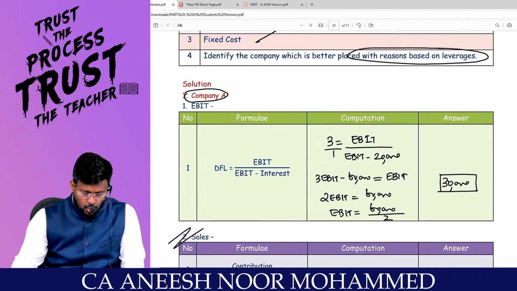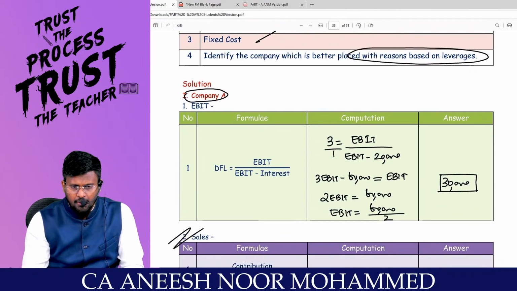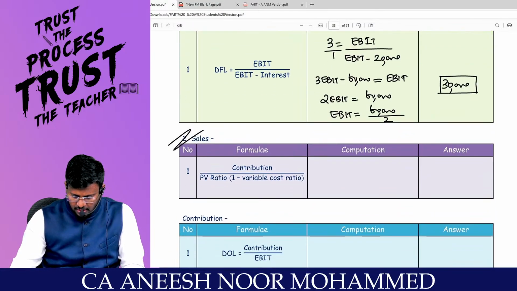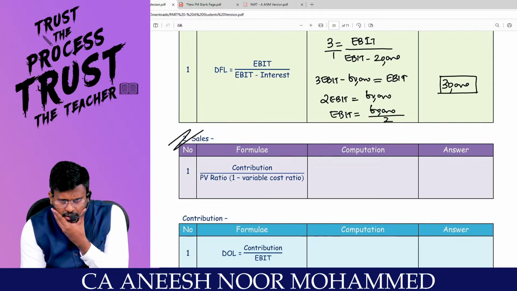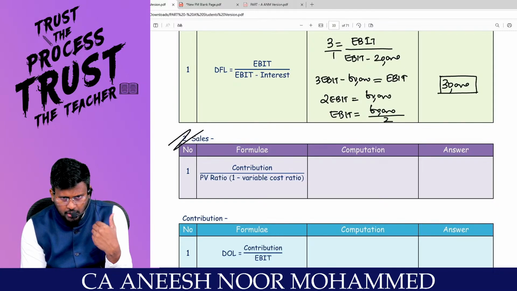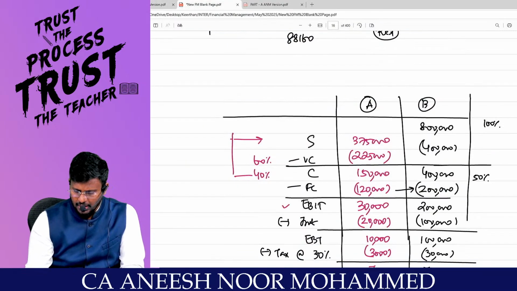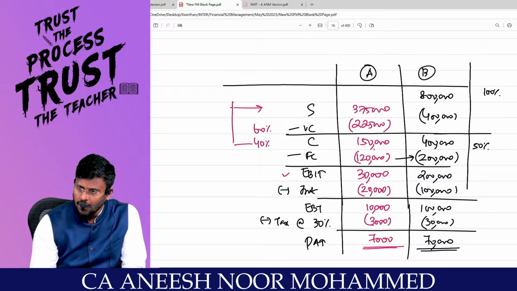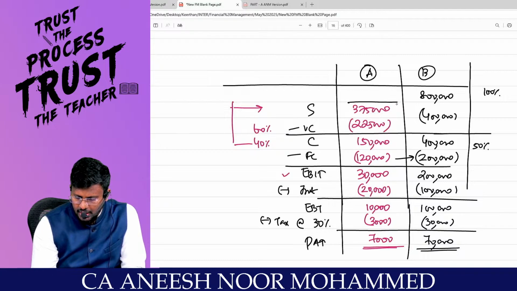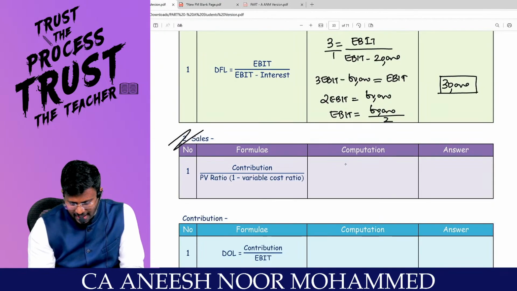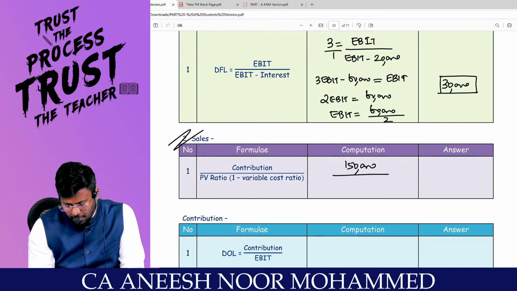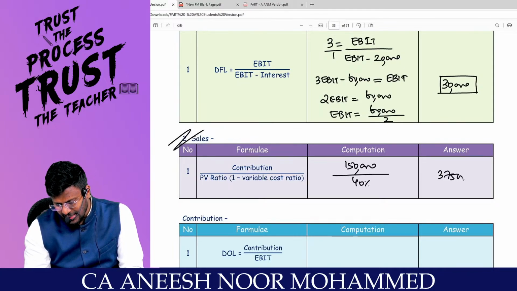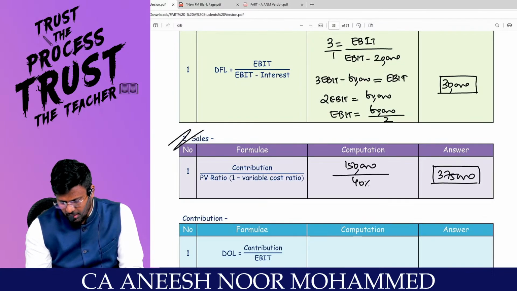EBIT. So for company A, the EBIT will be 30,000. Now I am dealing with company A first. Okay, sir. Sales. Sir, now you are having EBIT contribution with you. By using the contribution we have calculated, no. 1,50,000 divided by 40%, comes to 3,75,000 is the sales of the first company, right, sir?